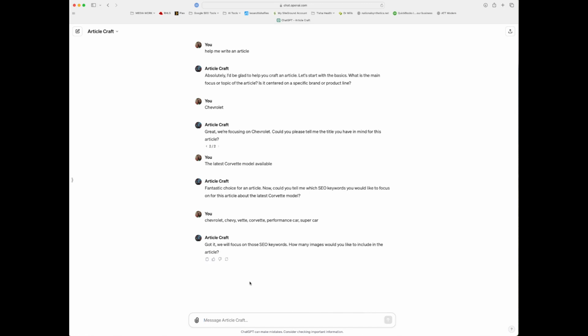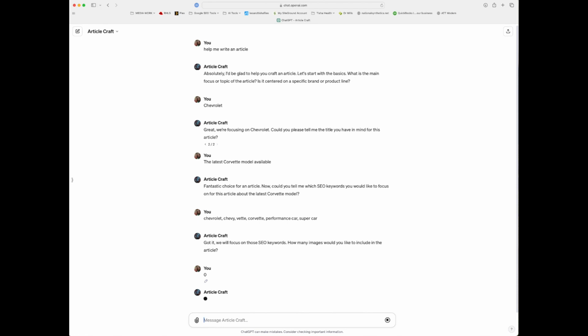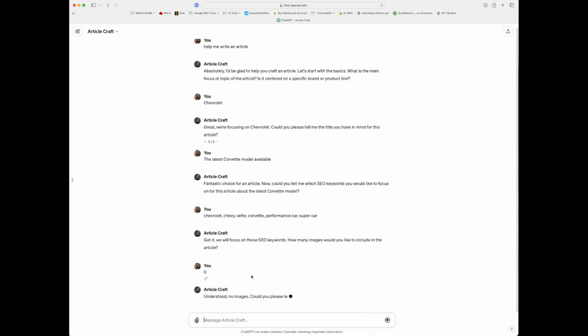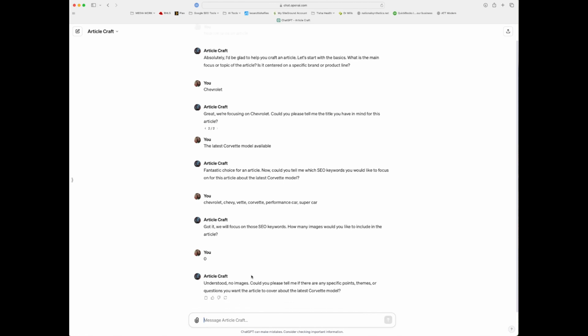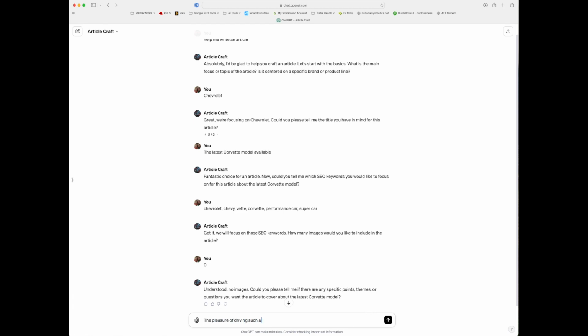I have set up so this can generate very simple illustrative type images. I don't really like the way that they come out. It always seems to add words and letters and titles and things like that, and they never look good. So for this example, I just told it to do 0. And I'll be honest, I didn't expect it to ask me this last question. It kind of did that on its own.